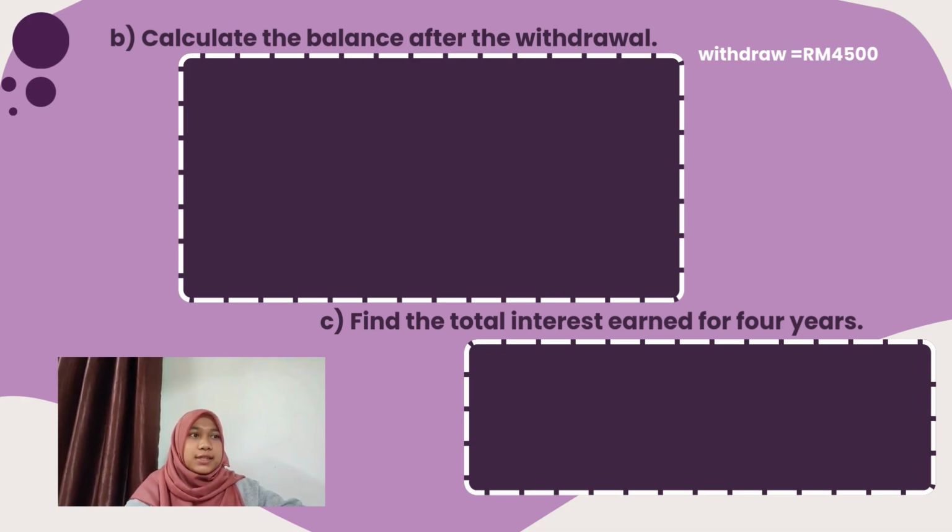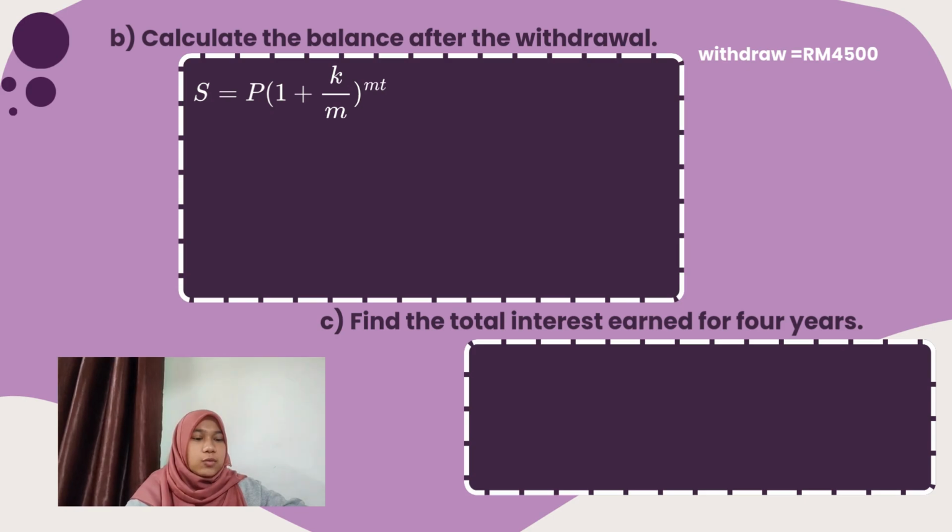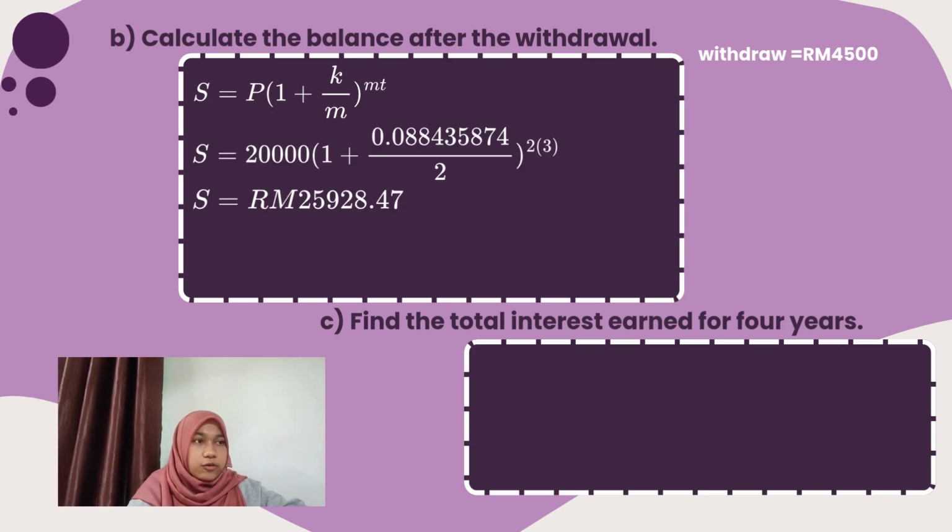B. Calculate the balance after the withdrawal using the compound interest formula. First, we substitute the original investment of 20,000 ringgit.